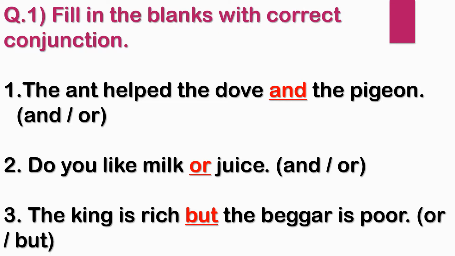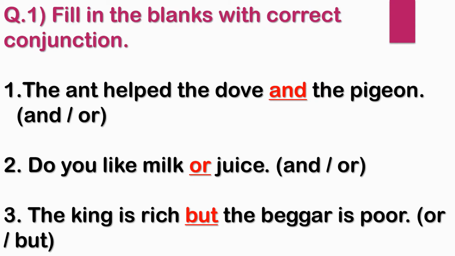Very good children. And. So the answer is: The ant helped the dove and the pigeon.